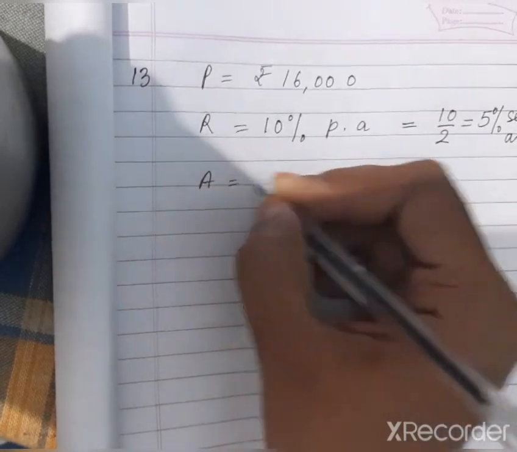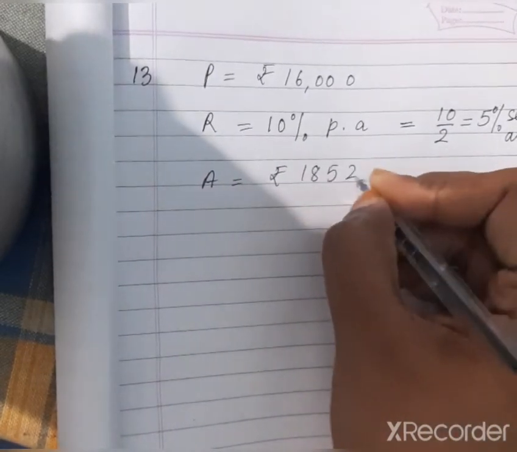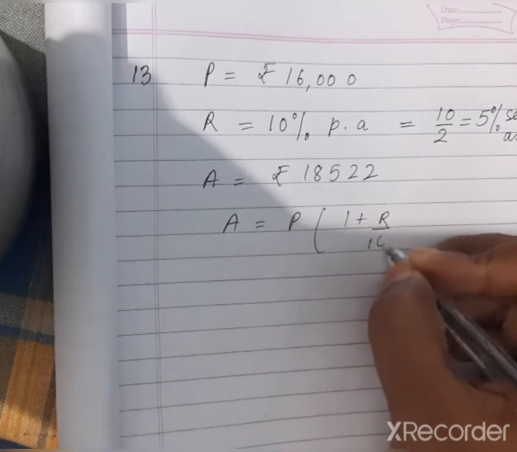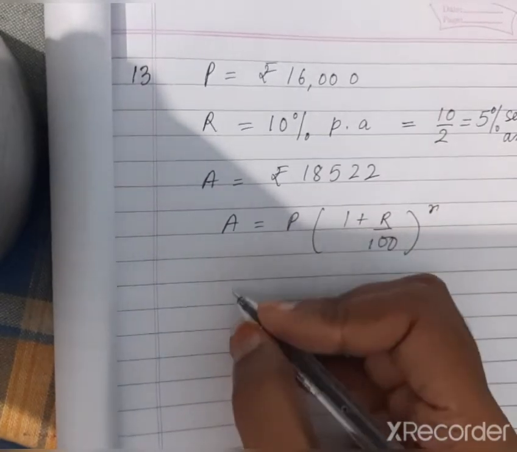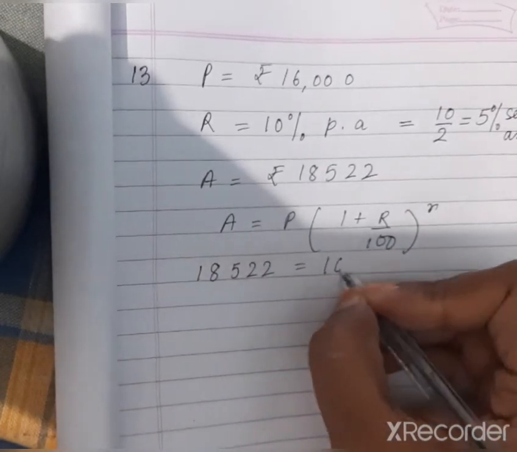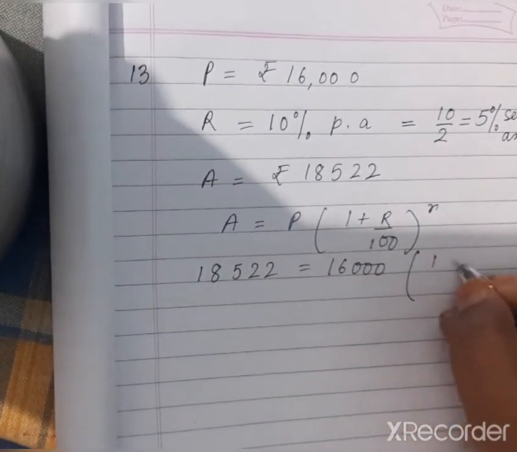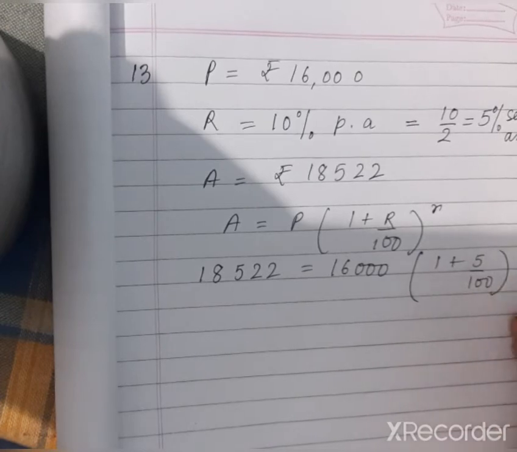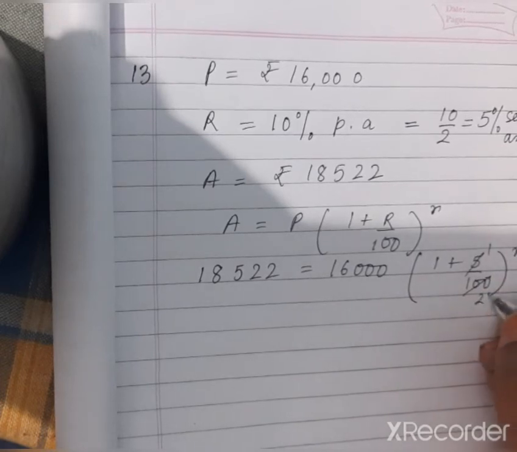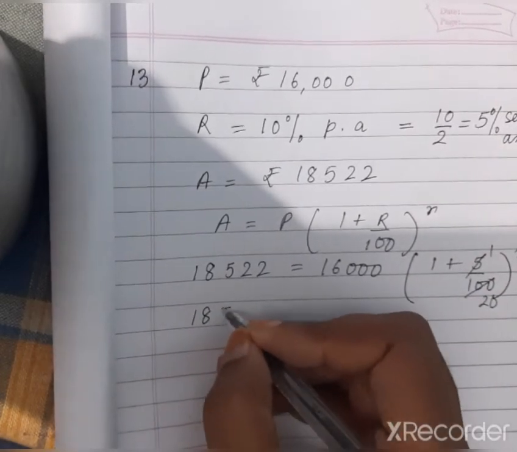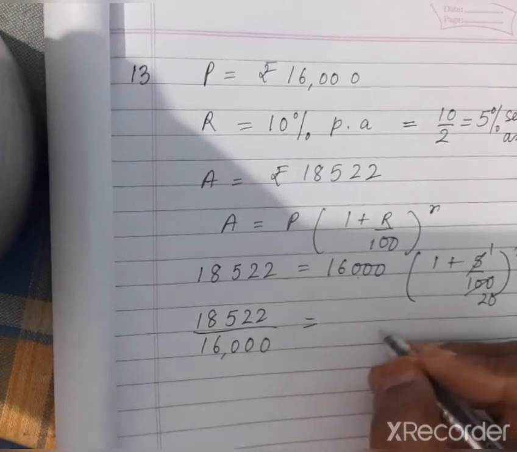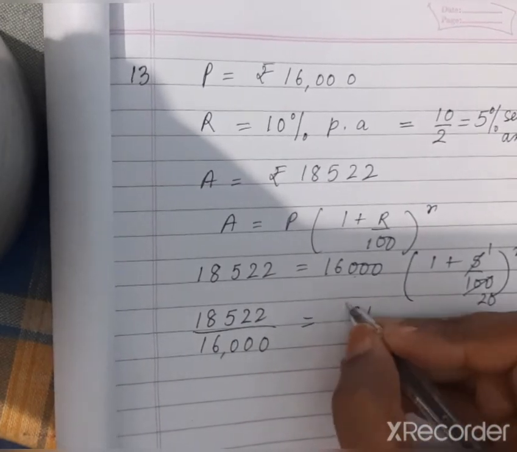Amount is given, rupees 18522. Now again putting in the formula, A is equal to P times (1 plus R upon 100) to the power N. Now in place of amount we can write 18522 equals 16000 times (1 plus 5 upon 100) to the power N. Here when we calculate it, 1 upon 20, and it will come 18522 upon 16,000 equals (21 upon 20) to the power N.